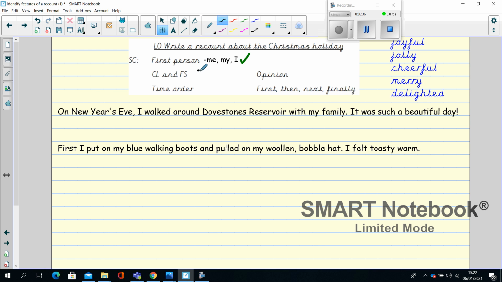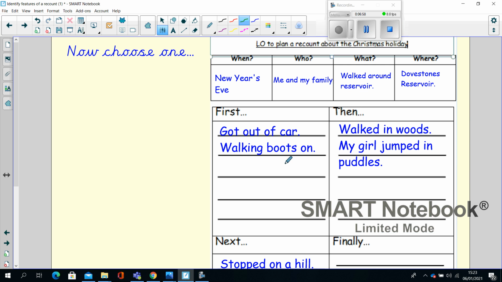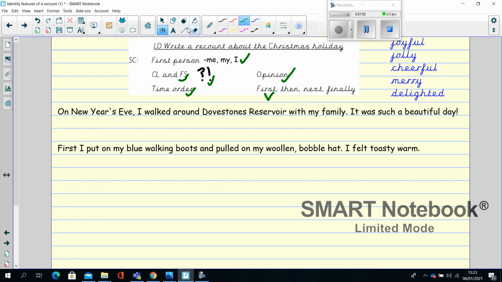Here, I'm just going to add question mark and exclamation mark because you could also be aiming to include those. So at the moment, I've been doing that, and I've also included one exclamation mark. So far, I'm going in time order, and I've written two sentences that are my opinion. I've also used the word first. So there is the start of my recount. Now let's look back at my next step. Then I walked in the woods and my girl jumped in puddles.